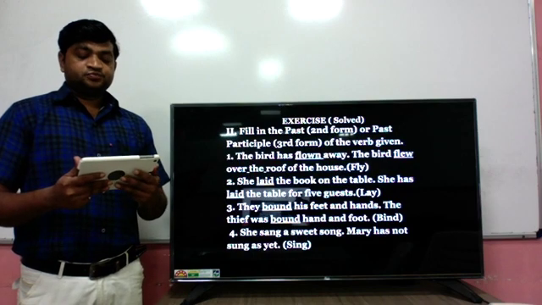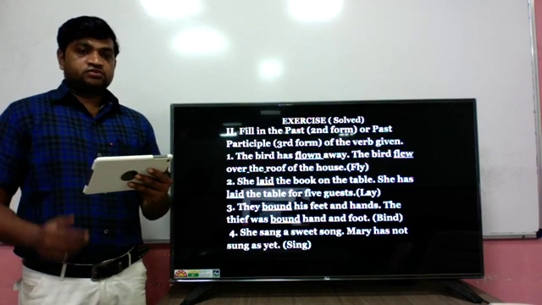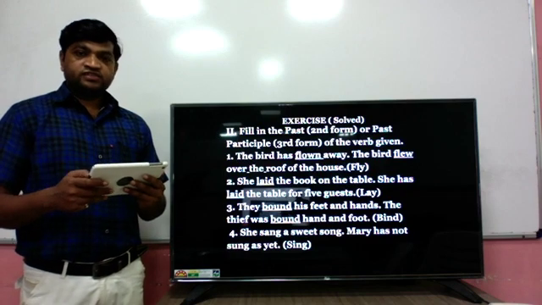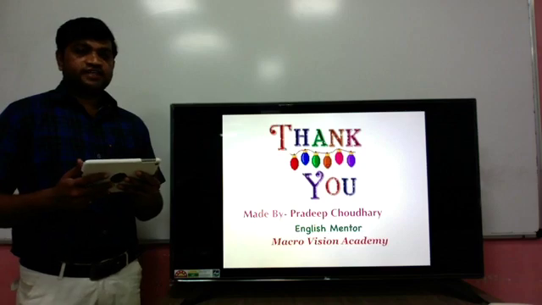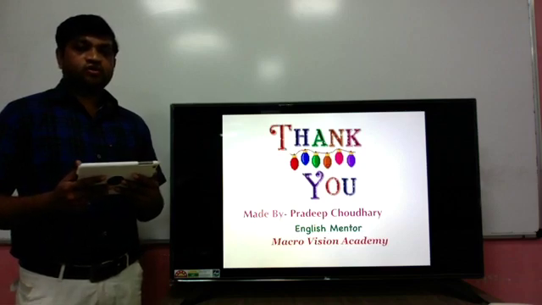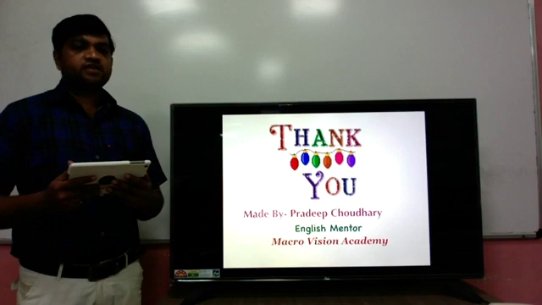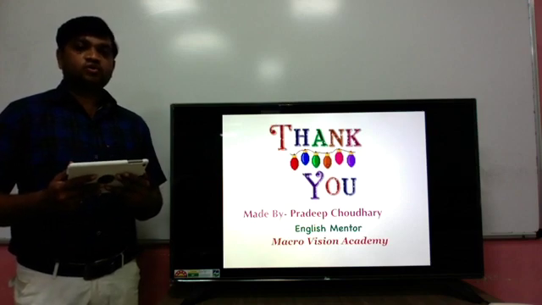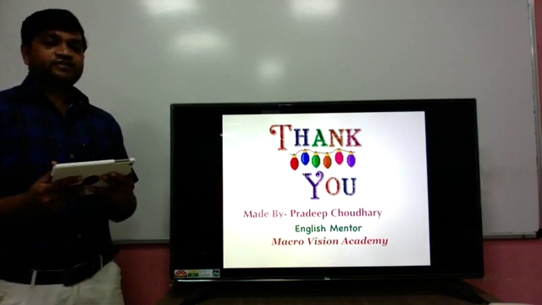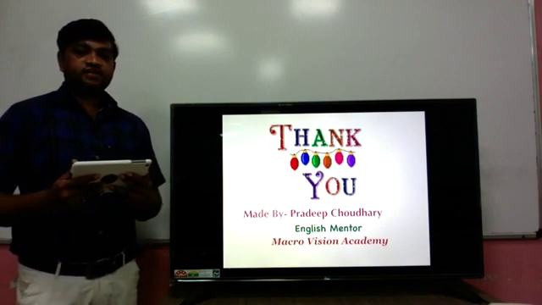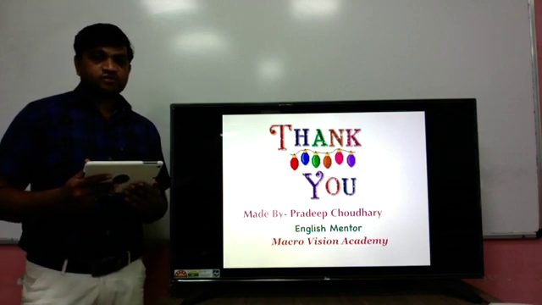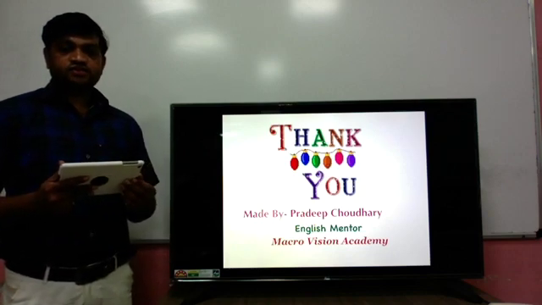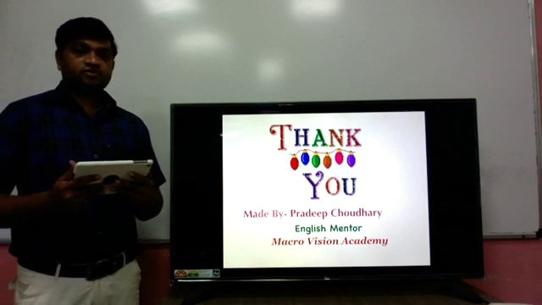So this way, we did exercises on strong verbs and weak verbs with students. I hope you understood these two exercises, the definition of strong and weak verbs, their examples, the list, everything. In your grammar book, go through this chapter, where two exercises are given. Five questions are solved here in the first exercise, and four sentences are solved in the second exercise. The rest of the sentences will be given to you in your PDF.